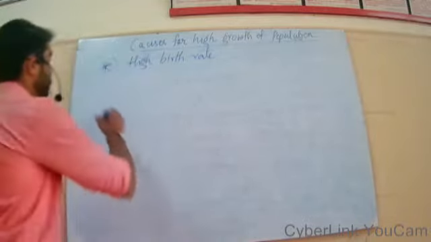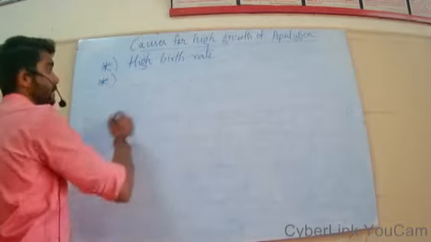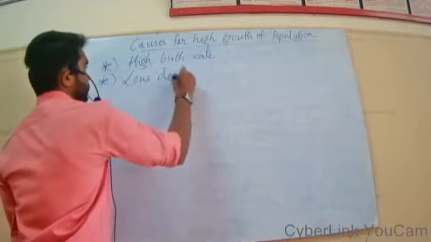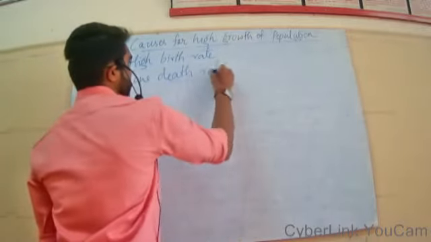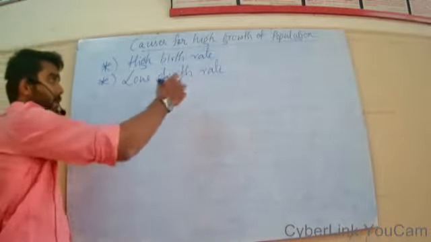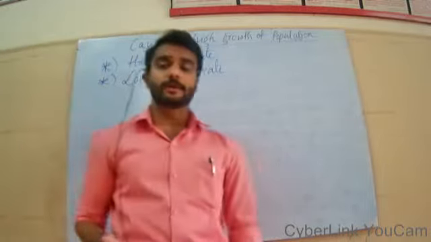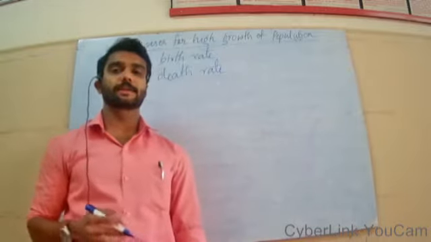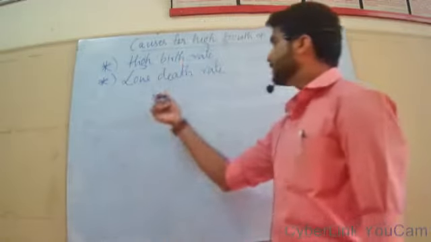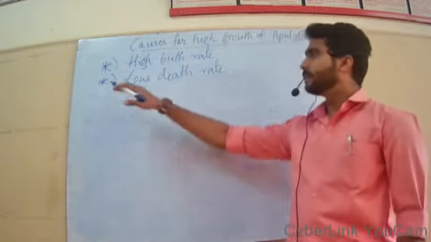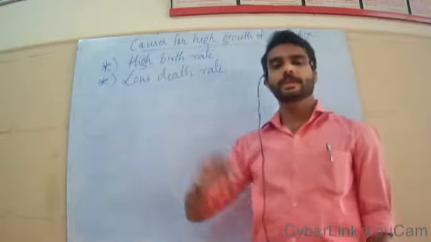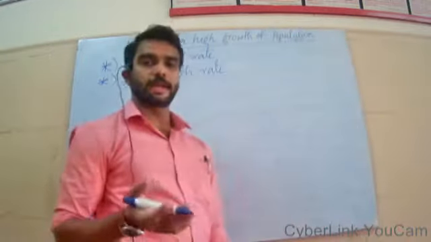The second major reason is lower death rate. Low death rate is also contributing so much towards the increasing population. Low death rate is due to inventions in the medical sector, inventions in the health and sanitation facilities. I'm not saying low death rate is bad, but this is the reason why we are experiencing so much increase in our population every year.